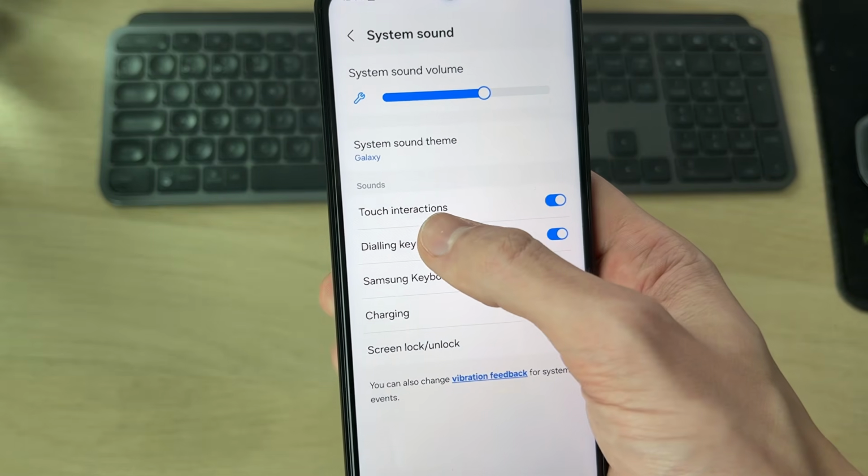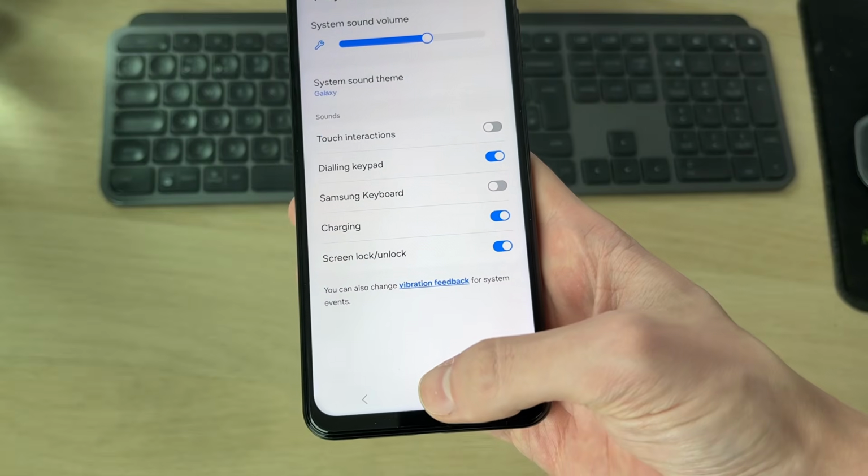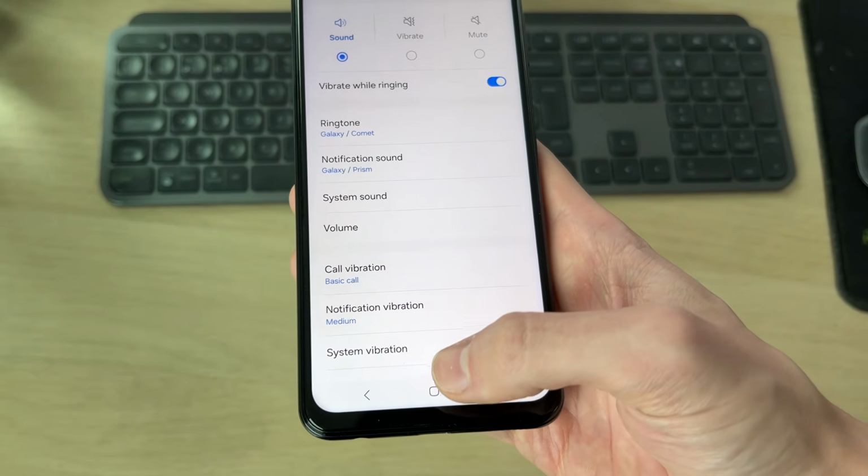Now what you need to do is switch off touch interactions. This is what the sound is, so you can turn it off. Now when you use these buttons, you're going to find the sound is no longer there.